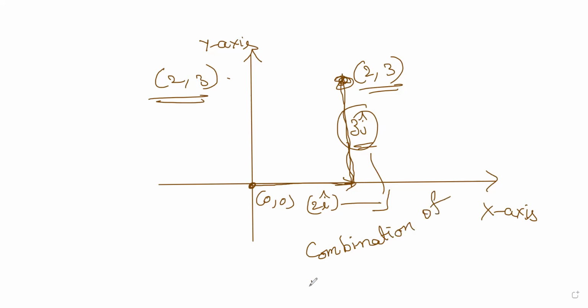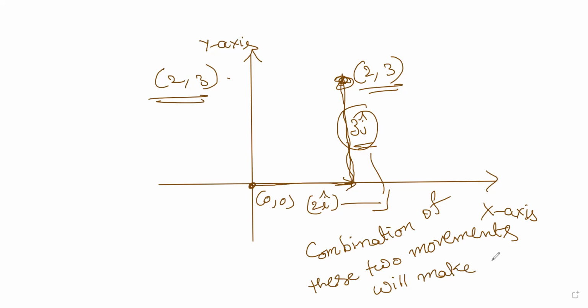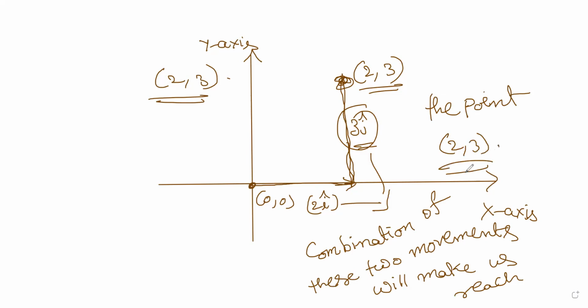Correct. So the combination of these two movements will make us reach the point 2, 3.